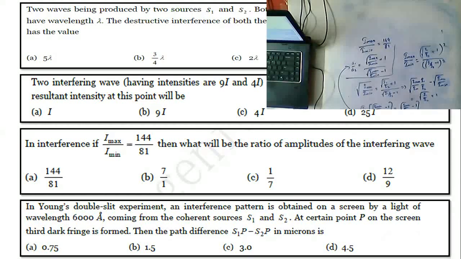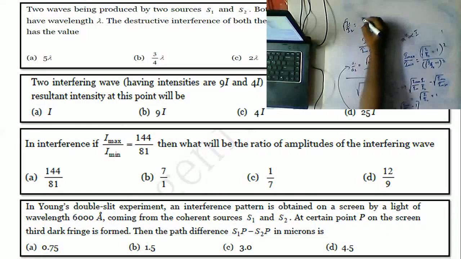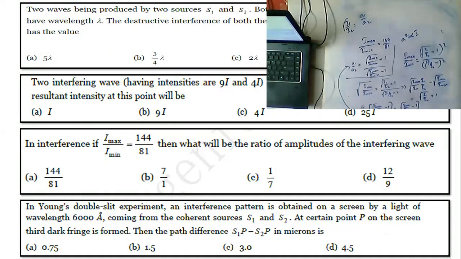Sir, in the formula we discussed square root of I1 by I2. We already know that A squared is directly proportional to I. So what we can write, Nana, is that square root of I1 by I2 can be written as A1 by A2. So A1 by A2 is square root of I max by I min plus 1 by square root of I max by I min minus 1. So if you clearly observe the values we are getting,